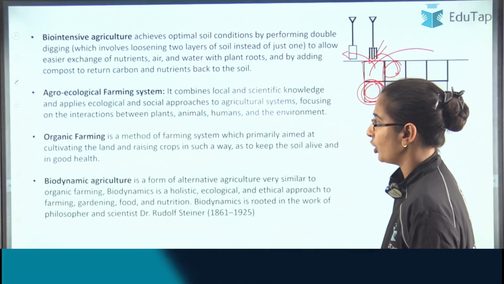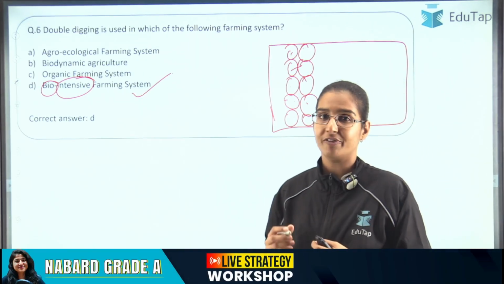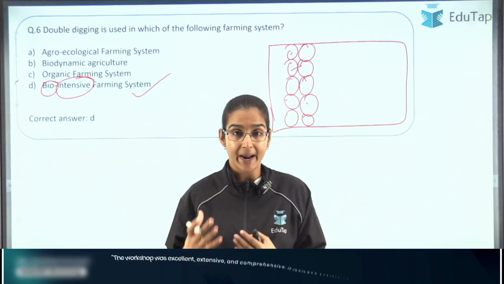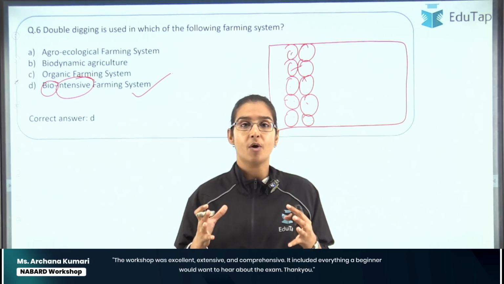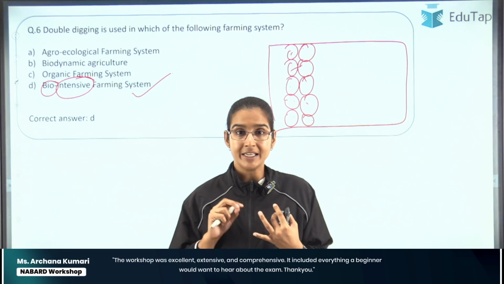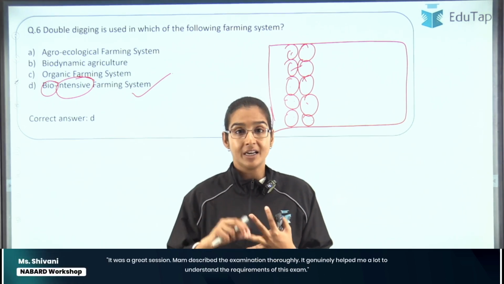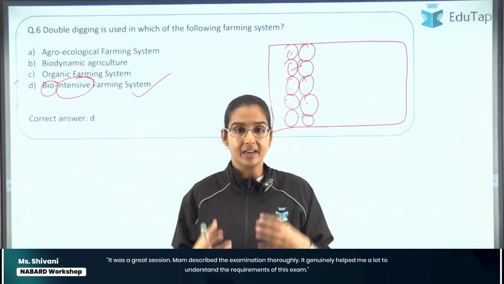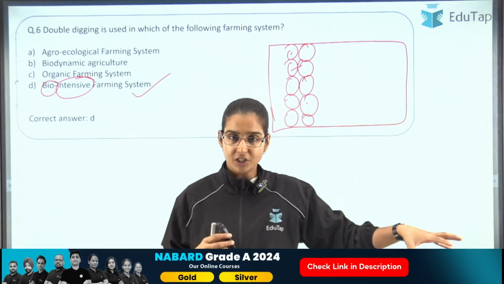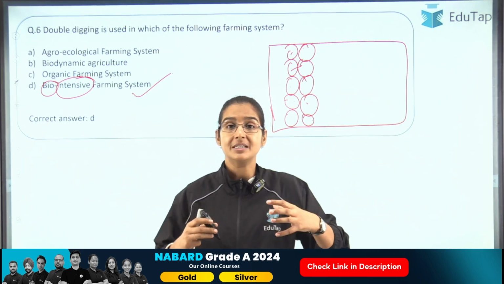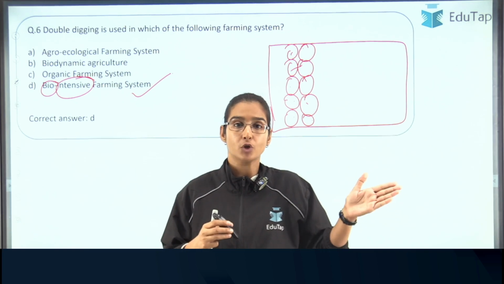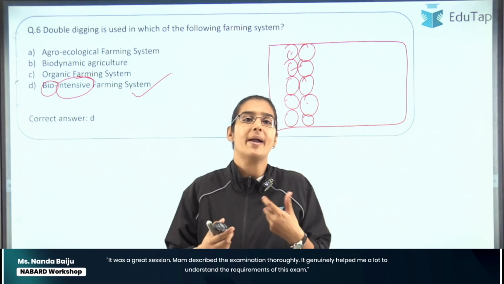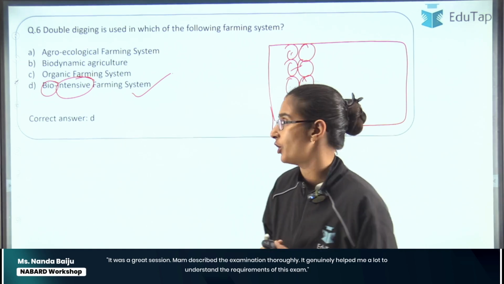Then we had agroecological farming. See students, in agroecological farming, whatever farming we do or whatever agriculture we practice, we make sure that the ecosystem of the agriculture, the organisms which are living in the soil, the trees which are standing on the field, we incorporate all these phenomena in our agriculture. Instead of isolating our farming system from the ecosystem which was already there on the farm, we try to incorporate the agriculture and the ecosystem together to maximize our yield. So that is agroecological farming.